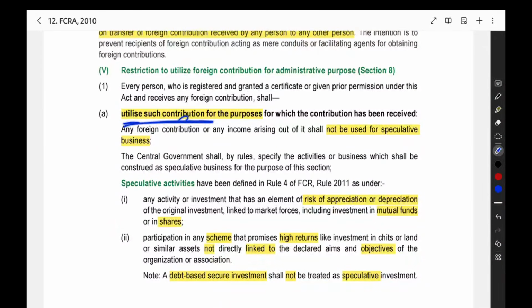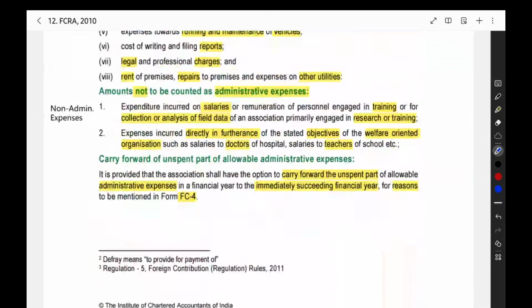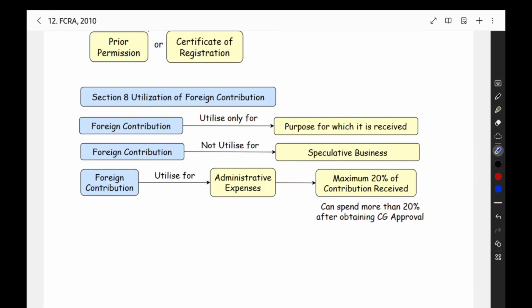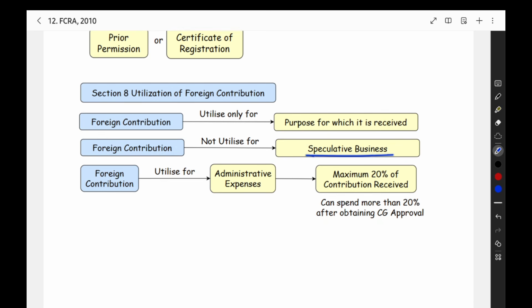So you can utilize such contribution for the purpose for which you have received it. Utilization should be done for the proper purpose only. You should not utilize it for speculative business. Speculative business means investing in the share market, or where there is a chance that the value of the investment can go up or down. There is volatility in the value of the investment. In those cases, you cannot make the investment. Those are called speculative business. Only in normal safe investments can you invest for parking the money.